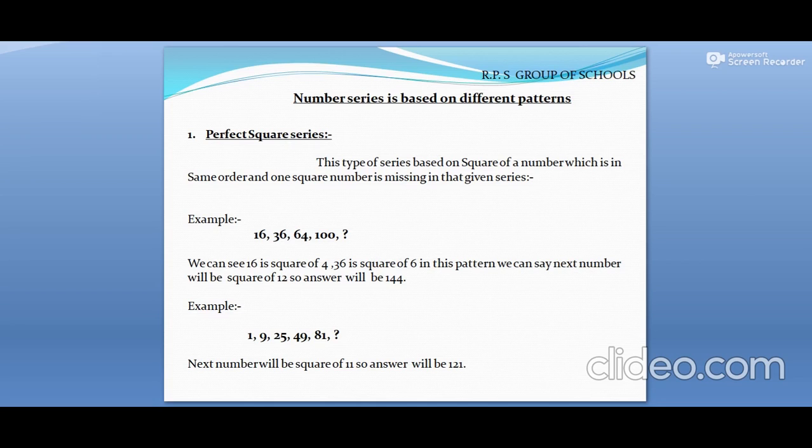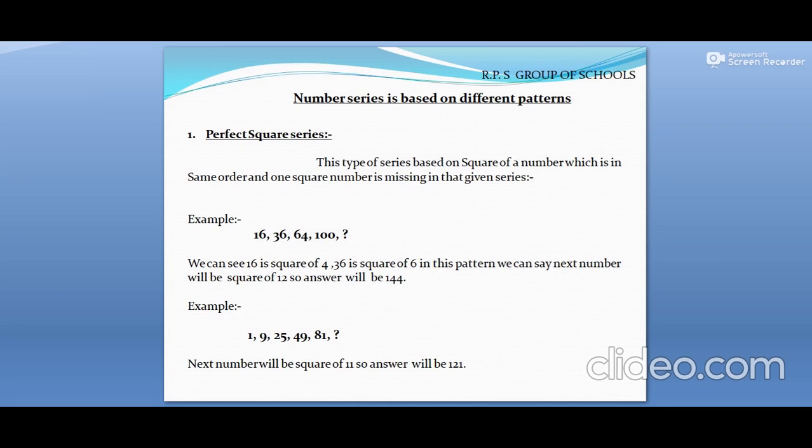So here you got the answer very smartly. I think you even calculated it in your mind. You don't need the slide to know the answer. We can see 16 is the square of 4, 36 is the square of 6. In this pattern we can say the next number will be the square of 12, so the answer will be 144.